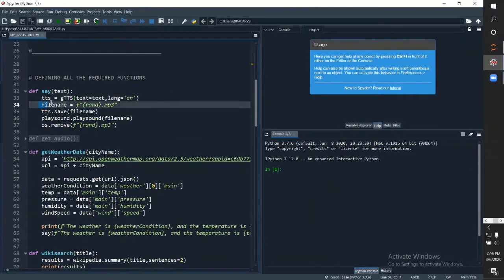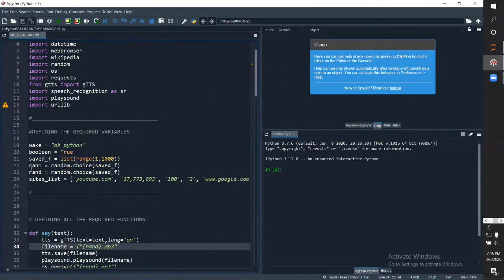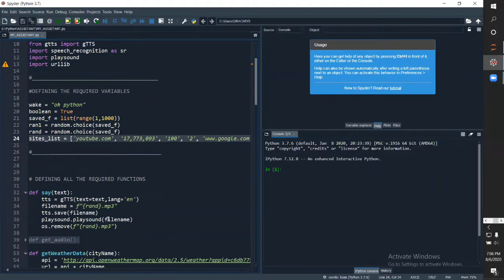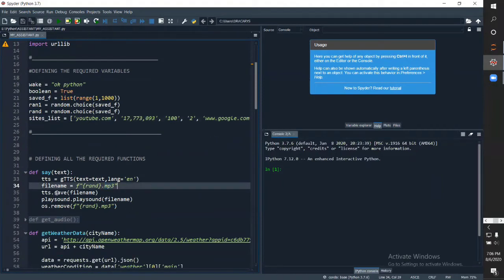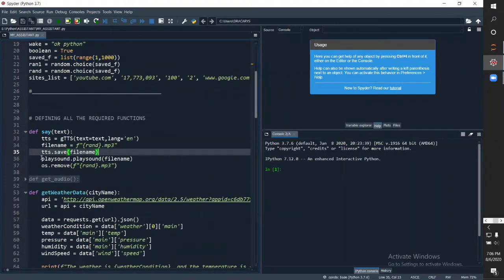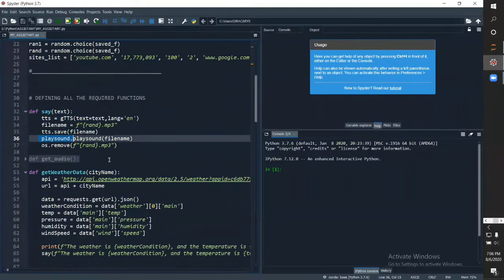We then create the file name and we'll be using this random list to save the file, in order to prevent overlapping. Then we save the file and with the playsound module we play the file. Finally, we remove this file after playing so that overlapping is prevented.